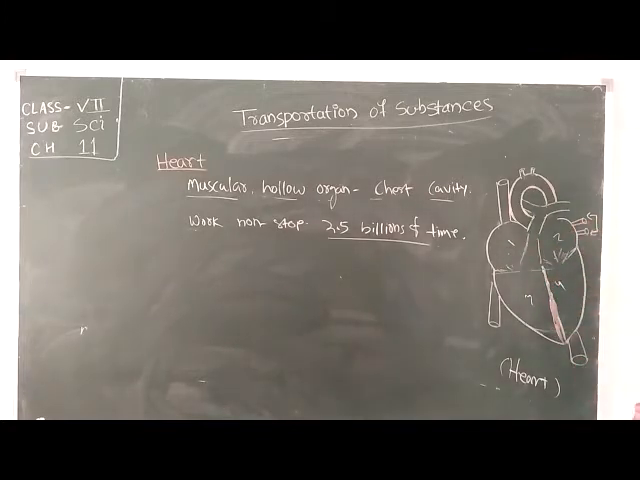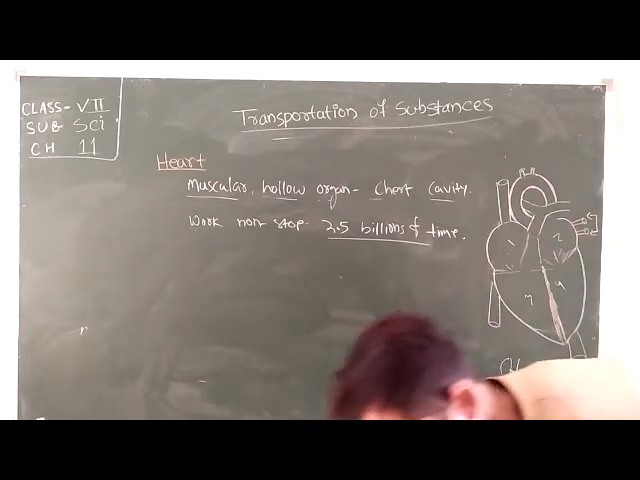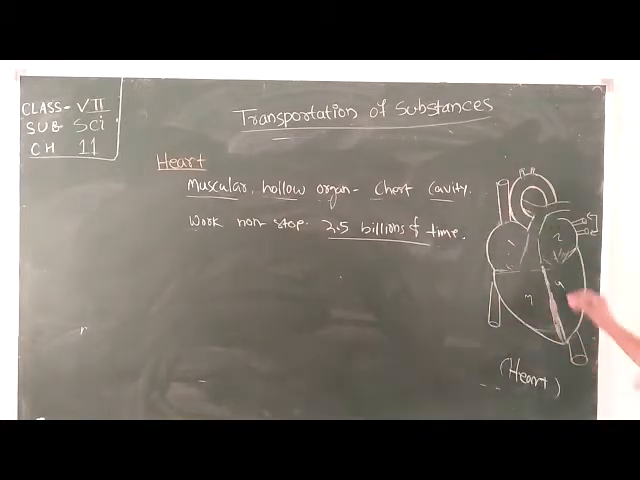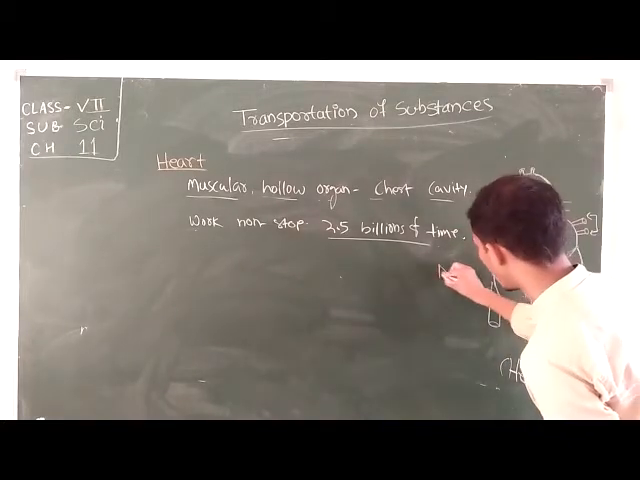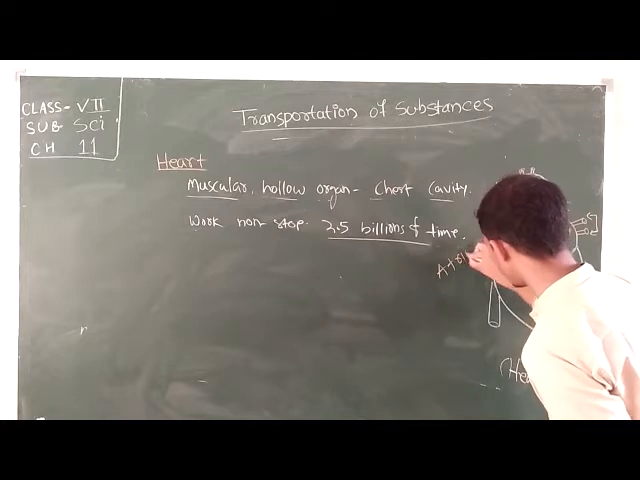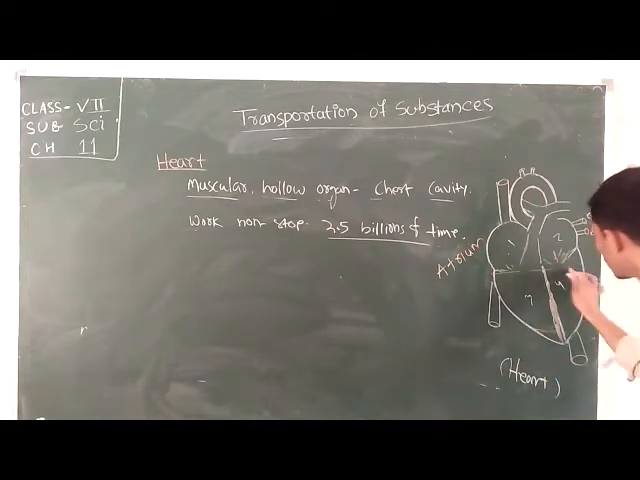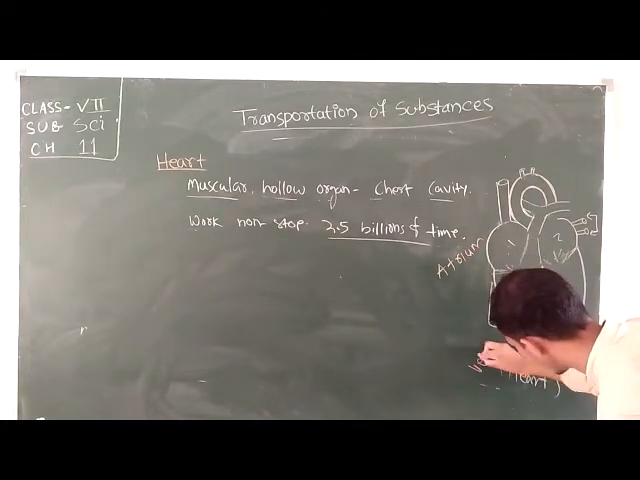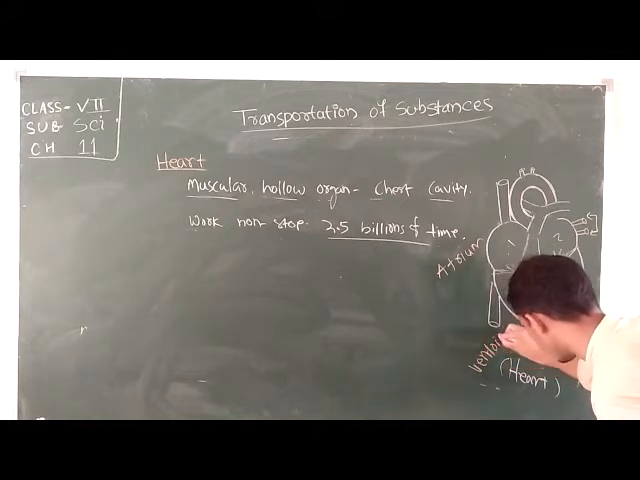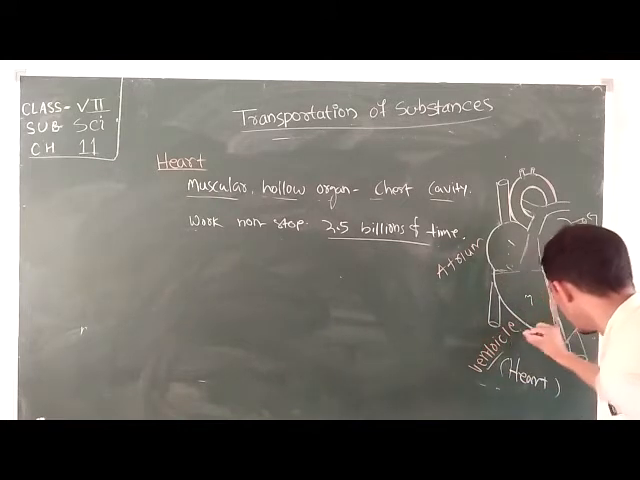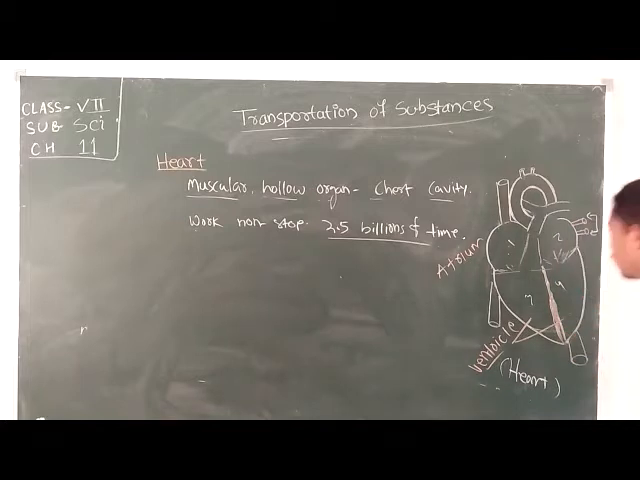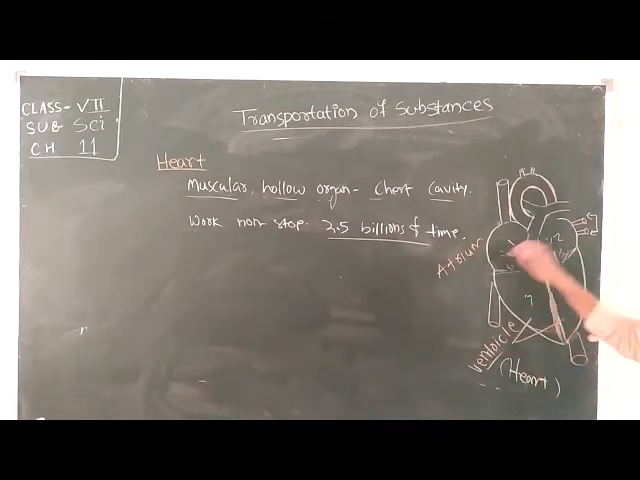The upper 2 chambers are called your atrium, and the lower 2 chambers are called your ventricle. Here this one is called your atrium, and the lower 2 are called your ventricle. This is ventricle and this is also ventricle, and these are the atrium. So the upper 2 chambers are called your atrium.